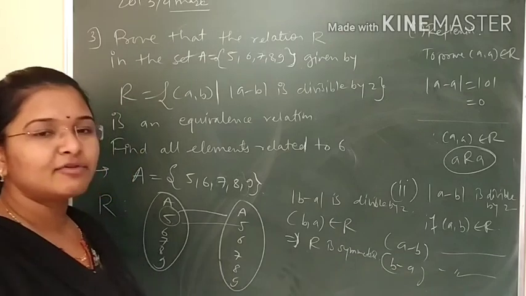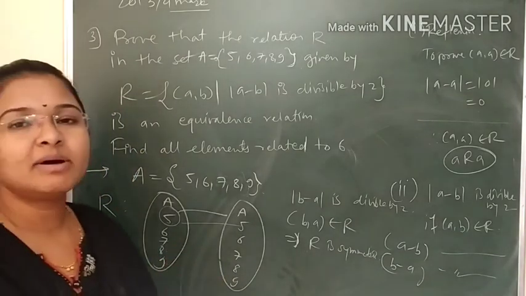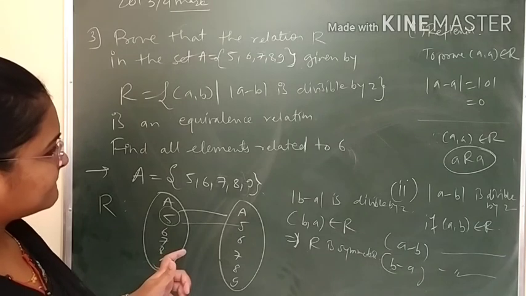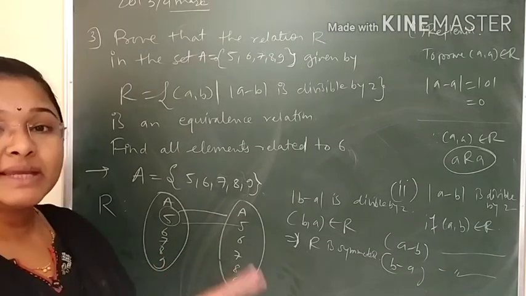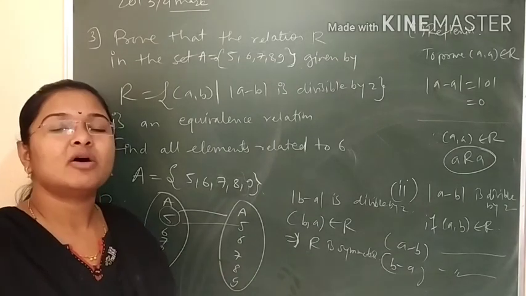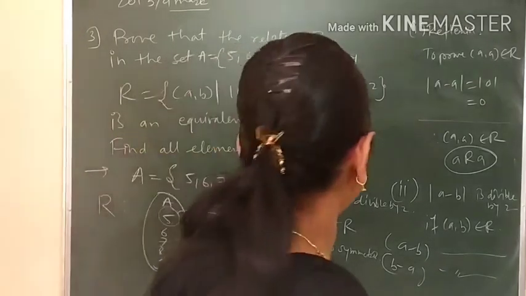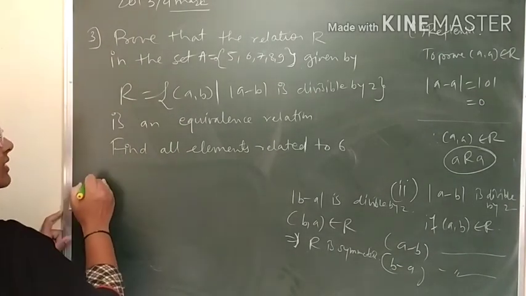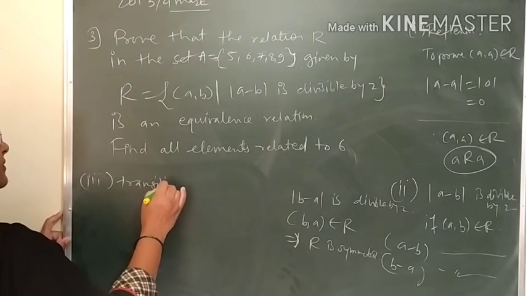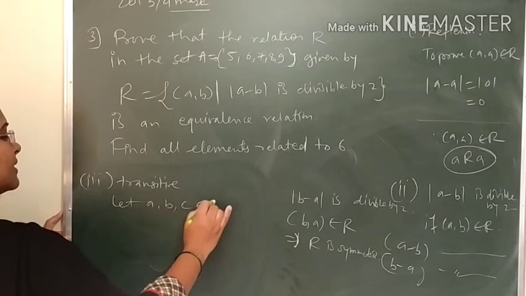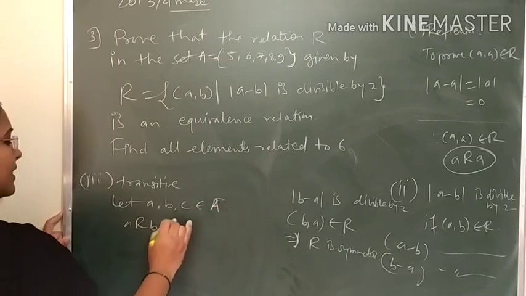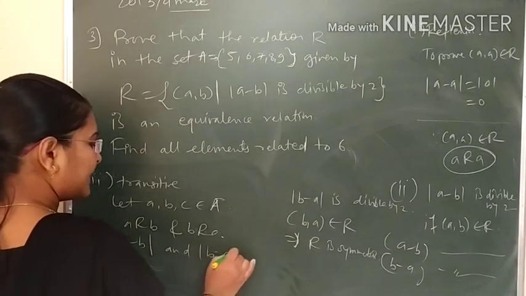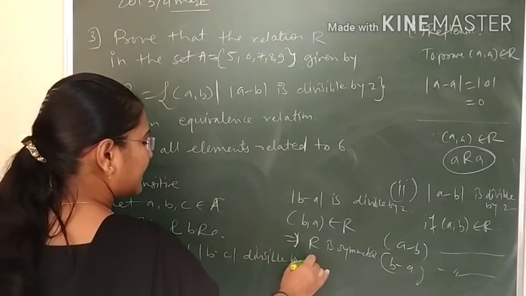Okay, so R is symmetric, and for transitive, consider 3 elements. You can consider A comma B and B comma C, because we need the second component of the first ordered pair to be equal to the first component of the second ordered pair. So for transitive, let A, B, C belong to set A, and A related to B and B related to C. So mod of A minus B and mod of B minus C are divisible by 2.